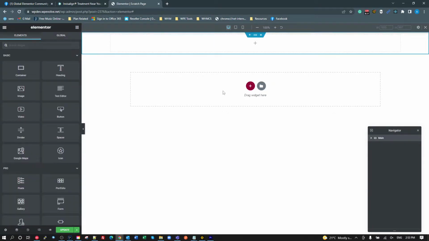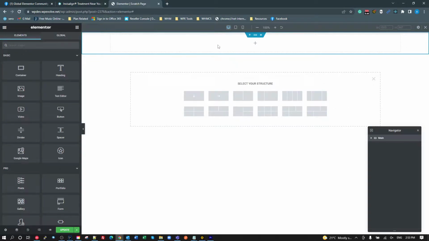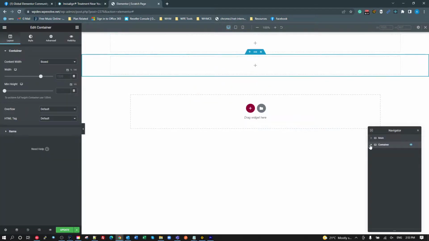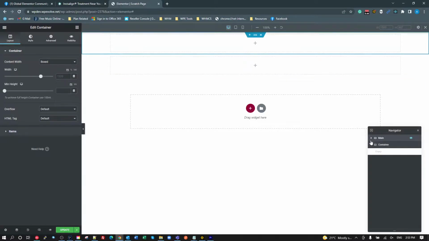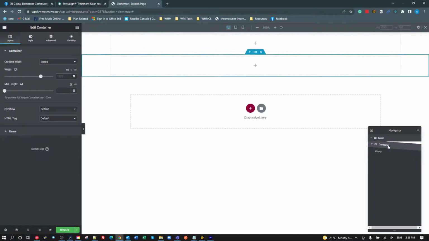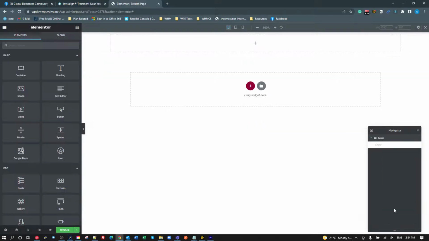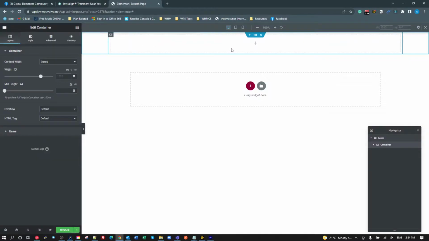Unfortunately, you can't drag and drop. If I create a new section using this, it just will not let you drag and drop it inside. I'll show you what I mean. If I create a row here, there's my container. If I try and put that inside, it just won't do it. It's just something in the UI that's just not working well enough to do that. And hopefully they'll fix that up. So anyway, what we have to do is add a container to that.